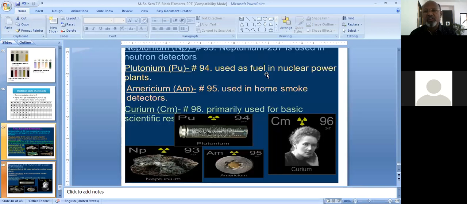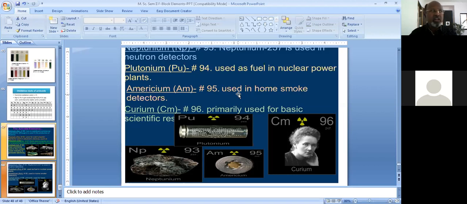Sometimes plutonium is also used as a fuel in nuclear power plants, but the majority of power plants utilize the uranium-238 nucleus. Americium has a very important use. Perhaps you have seen, in big buildings or lodges, a small unit at the ceiling which is very sensitive to the fumes of smoke.